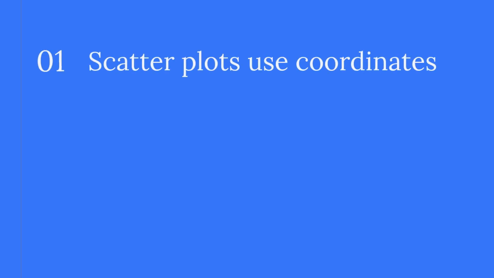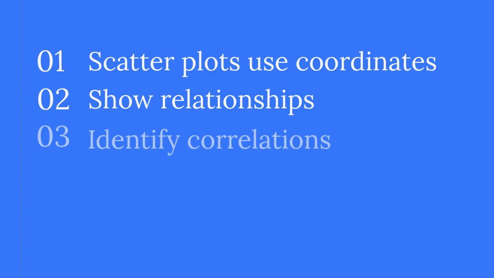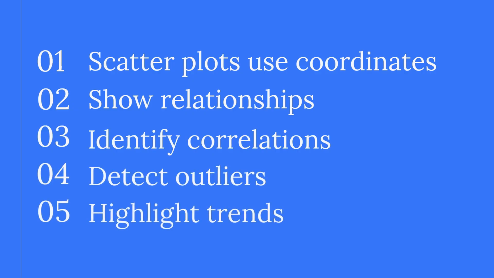Scatter plots use Cartesian coordinates to show relationships between variables. They help identify correlations and detect outliers. Use consistent scales and avoid overlapping points with transparency. Highlight trends with a line of best fit. Scatter plots reveal patterns in data.